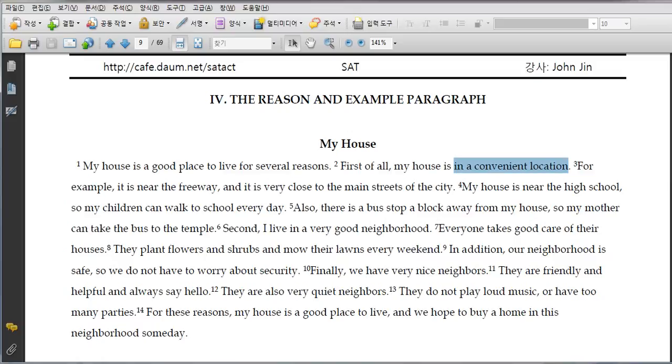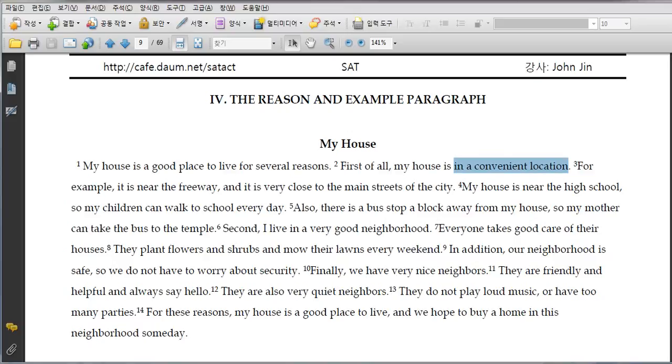Anyway, so it says convenient, right? And then here it says, for example. So for example is a specific. It's always a specific. So it means you need to show something. It's a show me the money time, right? Near the freeway, close to Main Street. That's very convenient, right? So near the freeway, easy to commute, close to Main Street. Some people don't like living near Main Street, right? It could be dirty and noisy. But maybe he likes it, okay?